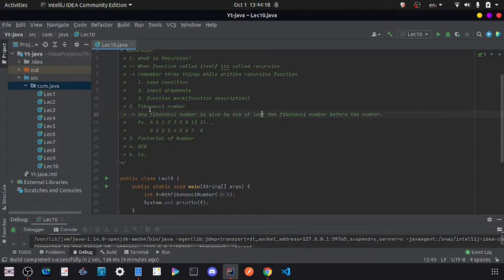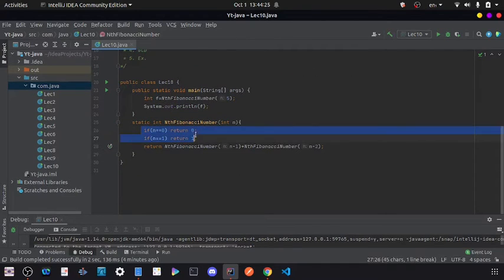So what are the three things we have to remember while writing any recursive function? One is base condition. In our Fibonacci function, these two are the base conditions. Like if n equal to 0, then we return 0. Otherwise, if n equal to 1, then we return 1. So these are our base conditions where our function does not call itself, because somehow in recursion we have to stop our function calling. Otherwise we will get an error in Java or in other languages. That error is called stack overflow, because the function calls itself, right, and there is no end to the calling.